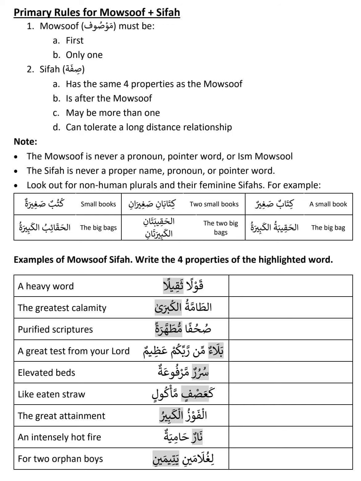Now you will understand why we have learned all these singular feminine grammatical rules, because only then can we apply them in our translation. If you don't study those theories, we cannot apply them here. That's why we have learned those, and now it becomes helpful. Okay, anyhow, Kutubun Sahiratun. Now Sahira, the small, has to have the same four characteristics.